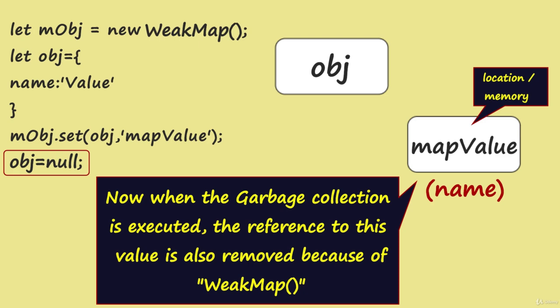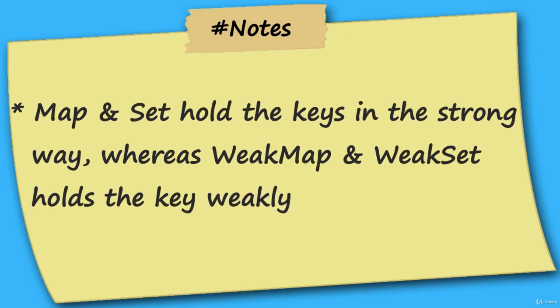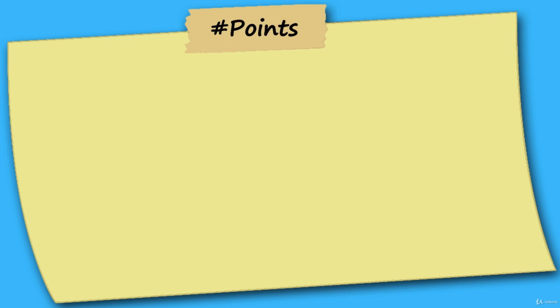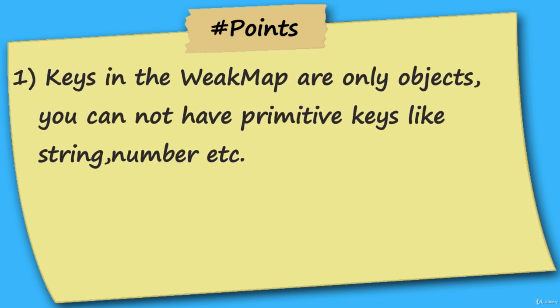So this is the whole concept of holding the keys weakly or in a strong manner. Map and set hold the keys in a strong way, whereas WeakMap and WeakSet are basically holding them weakly. That's the only difference we see while using WeakMap and WeakSet. Let's discuss a few points where the WeakMap is really different. Number one, keys in the WeakMap are only objects.